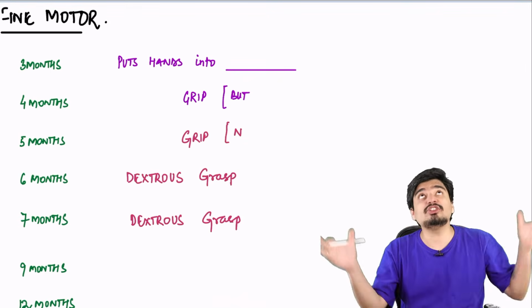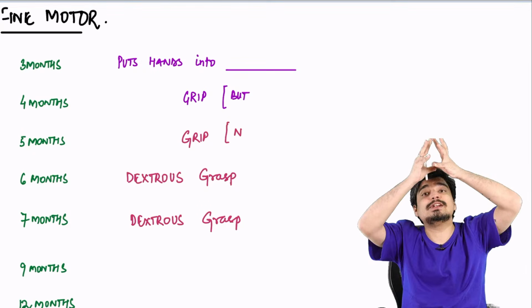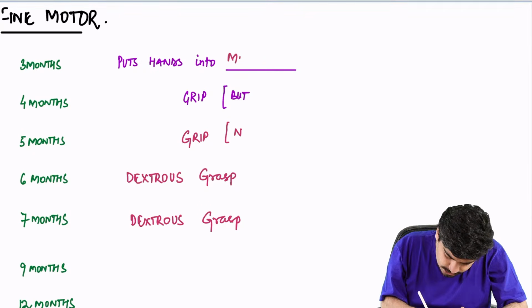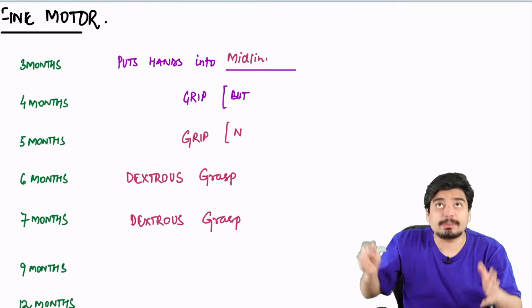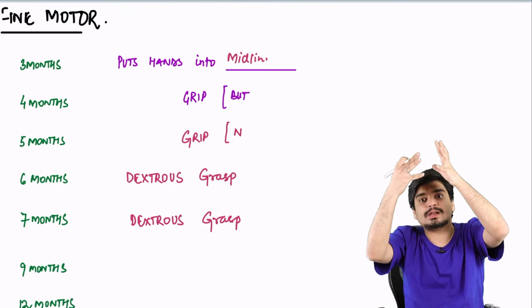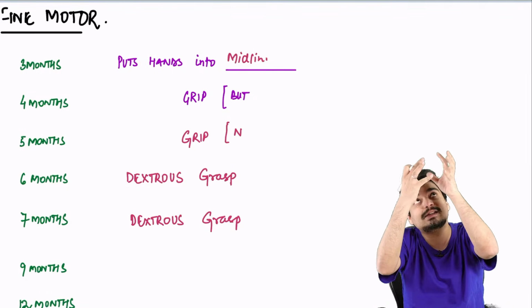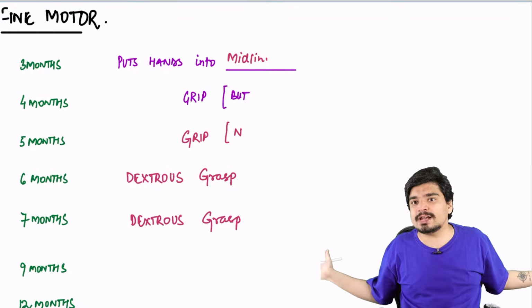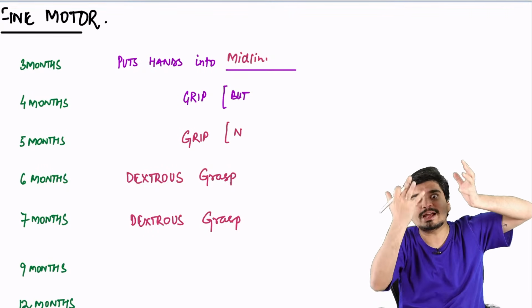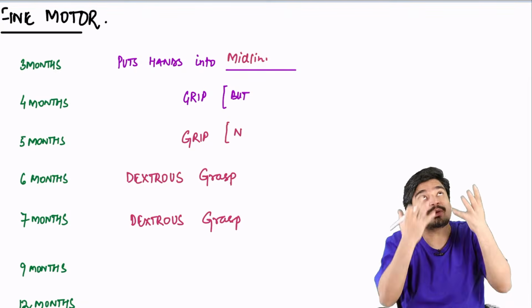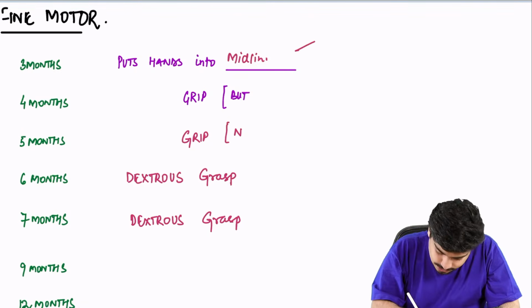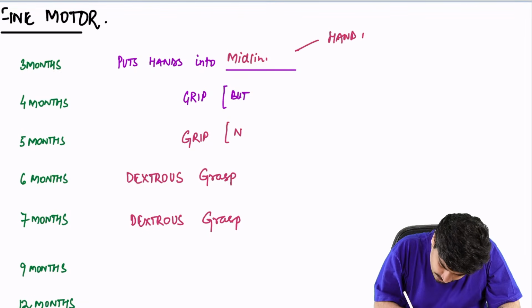At 3 months of age, the child will try to put both the hands into the midline. Now he will see the hands and look at them. Till now the hands were like this. Now he has come into the midline. He's looking at his hands for the first time, so he recognizes his hand. This is called hand regard. So he'll also have hand regard.